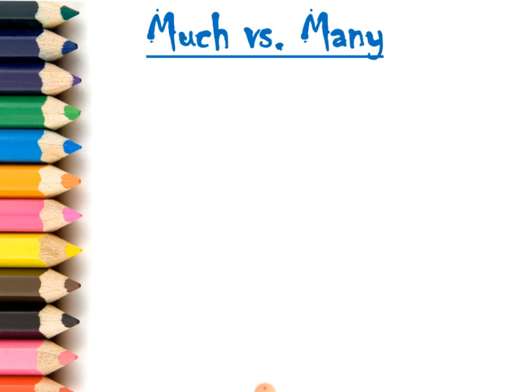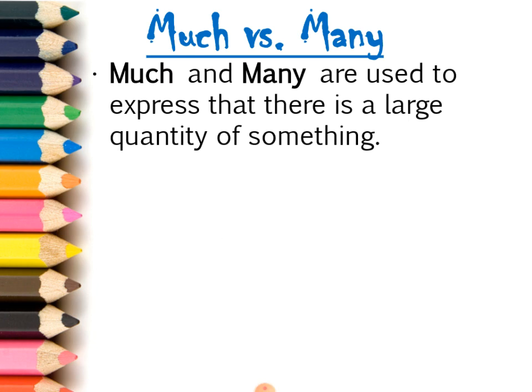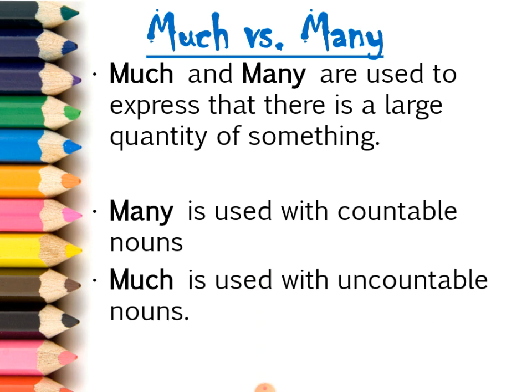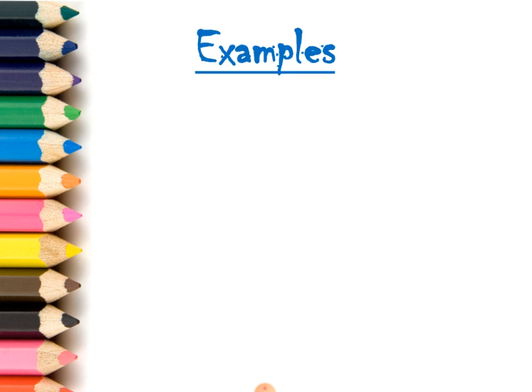So when to use much and when to use many? Much and many are used to express that there is a large quantity of something. So many is used with countable nouns and much is used with uncountable nouns. You have to keep this in mind. Many for countable, much for uncountable. Let's take some example.